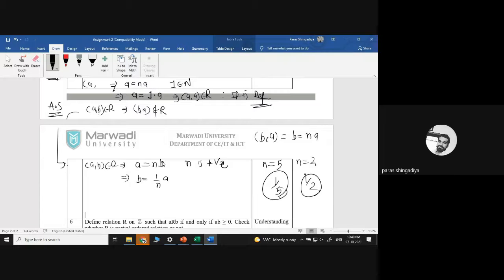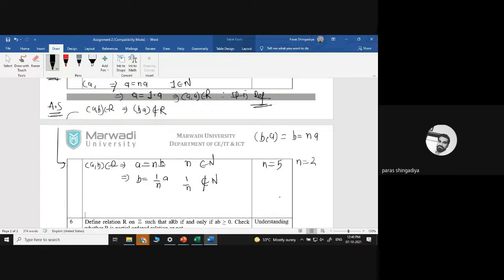1/2 मींस 0.5 एंड 0.5 इज नॉट इंटीजर वैल्यू. पूर्णांक संख्या नहीं बने, बरोबर. 1 upon 5 पूर्णांक संख्या नहीं, 1/2 is not perfect value. क्लियर? So if n is positive integer, so 1 upon n. Okay, if small n belongs to the N, so 1 upon n does not belong to N. Okay, 1 upon n it is not part of natural number.